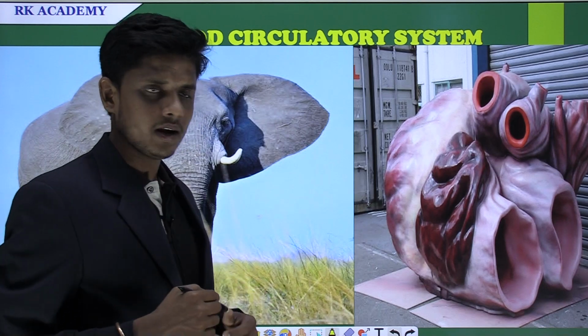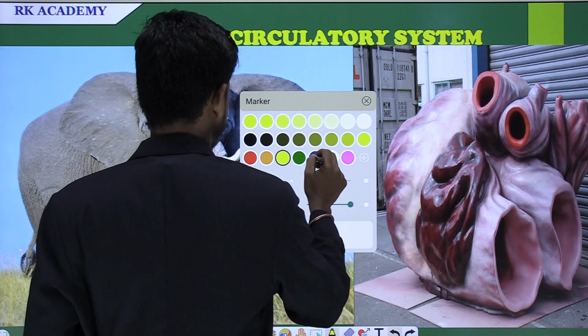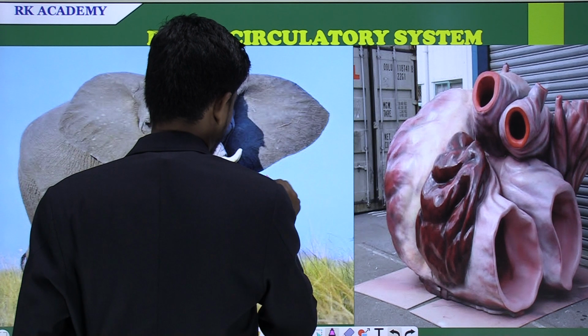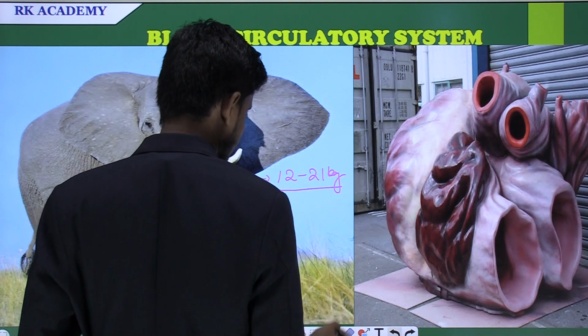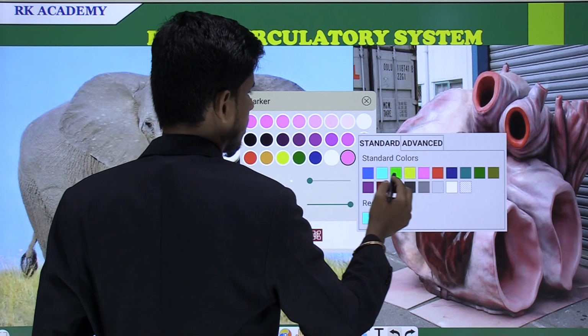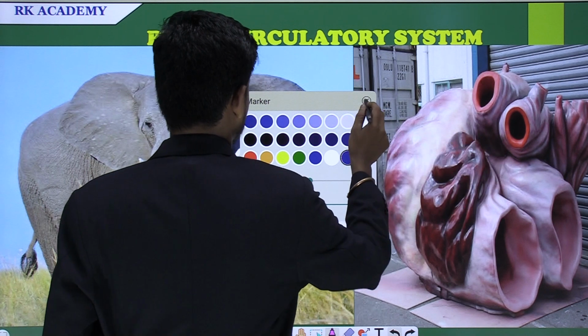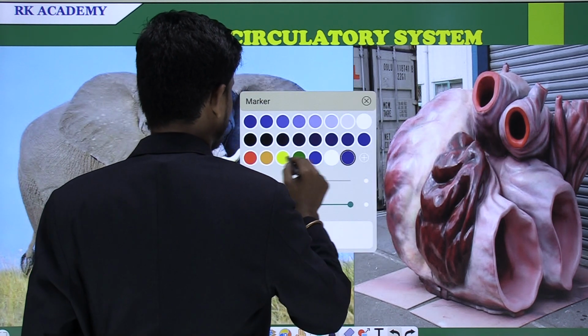In the elephant, the weight of the heart is about 12 to 21 kgs. How many kgs? 12 to 21 kgs of heart can be seen in the elephant. And what is the weight of the body in the elephant?